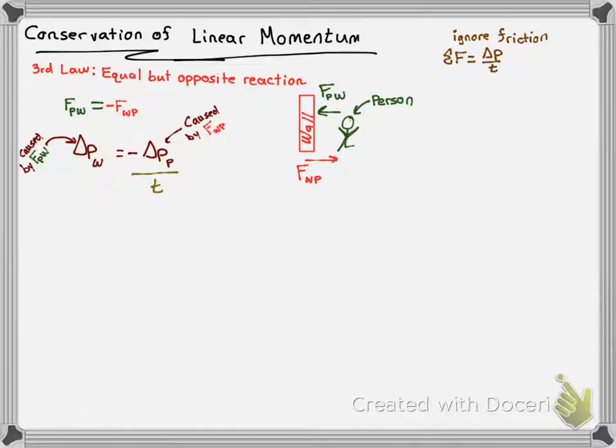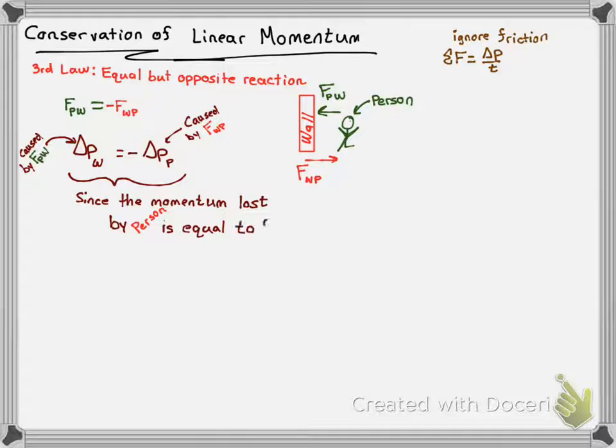And since time is the same, we can ignore it, and then we get the equation that the change of momentum of the wall is equal to the negative change of momentum of the person. The momentum lost by one, being the person, because it's negative in this case, is equal to the momentum gained by the other, which is the wall. So the total momentum of the system, meaning if we add the momentum of the wall and the person at the beginning and then at the end, the total change will be zero, because however much one gains is equal to what the other lost.